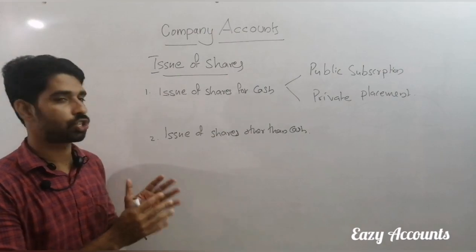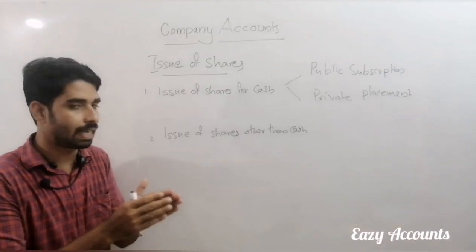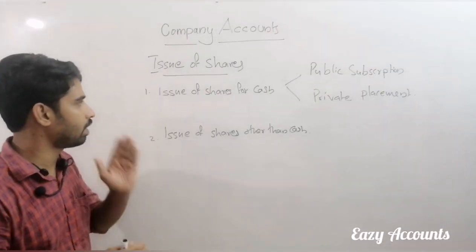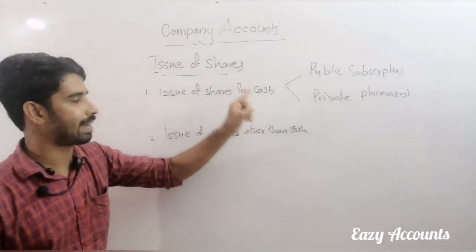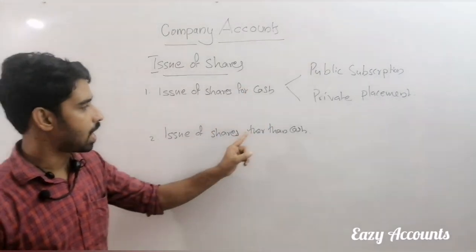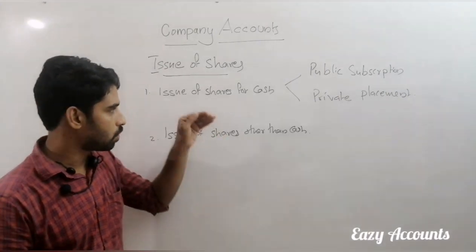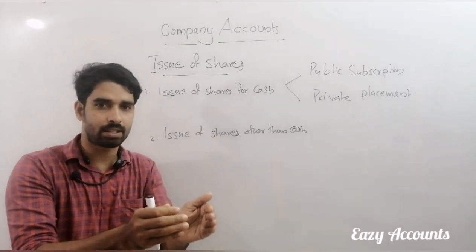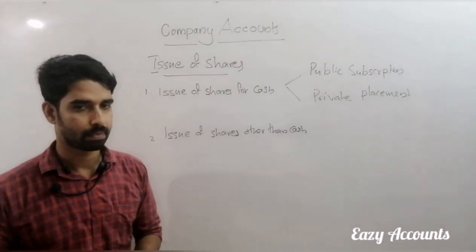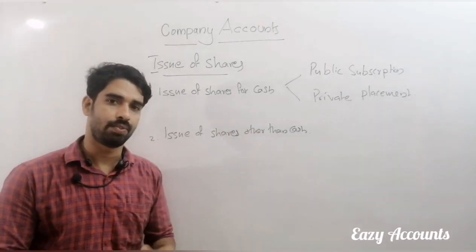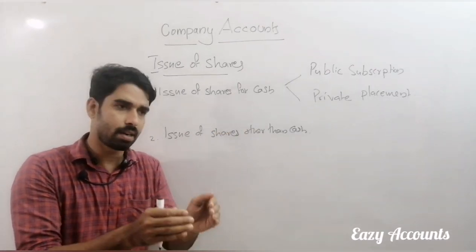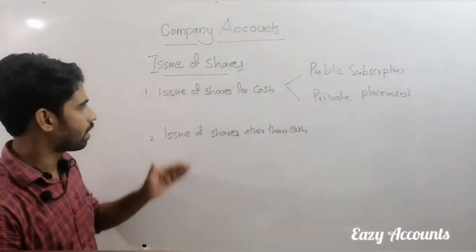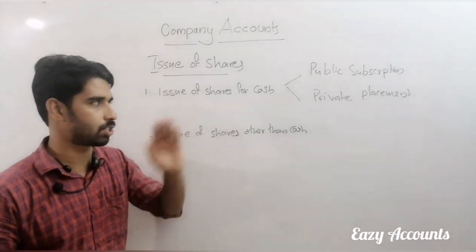See, issue of shares. In a joint stock company, we can see two types. Number one, issue of shares for cash. Number two, issue of shares other than cash. Issue of shares for cash means when we issue the share, we collect money from the subscriber. Other than cash means we are not collecting money, but the company will receive another benefit for issuing the share. As a first step, we are going to discuss issue of shares for cash.